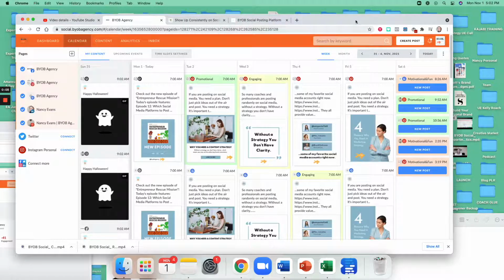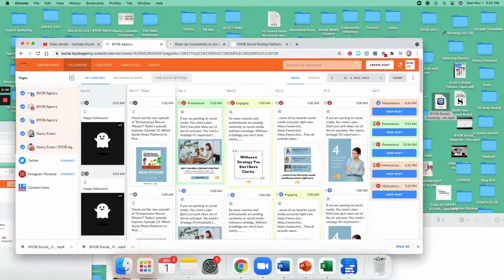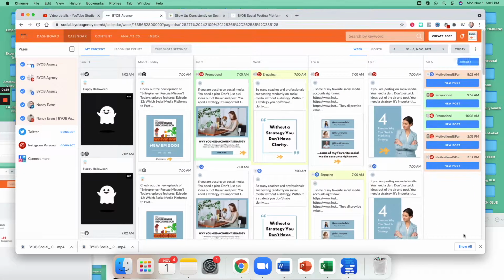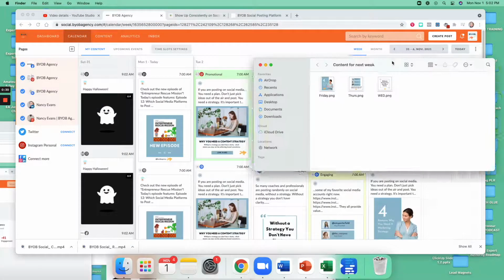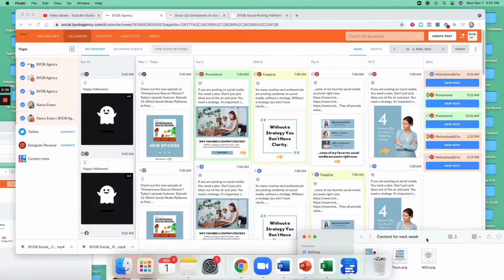So let's say, for example, you like to create your content on different platforms, like Adobe Photoshop or Illustrator, and maybe you create something on Canva, right? So I often do this. I actually love Canva so much with their amazing graphics and templates and things like that. So I want to just show you how I actually created content for the week and what that workflow looks like whenever I actually go to schedule my content.